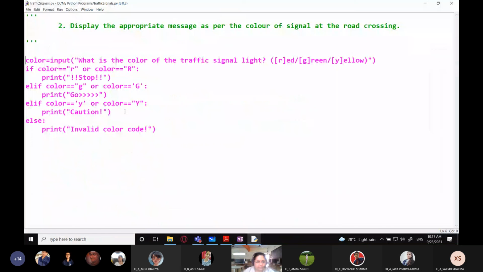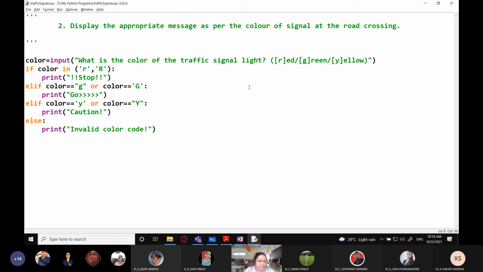Instead of writing this equal, because you have to write too much in this, I can simply write if color in, using a membership operator in, and I make a tuple, and within that tuple I specify small r, capital R. If suppose the user prints red by default, that also I can give, but I'm not giving it because there is one more way which I'll show you. So I'm writing it like this.